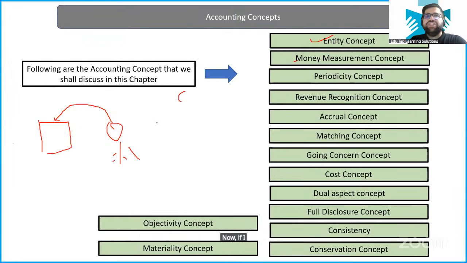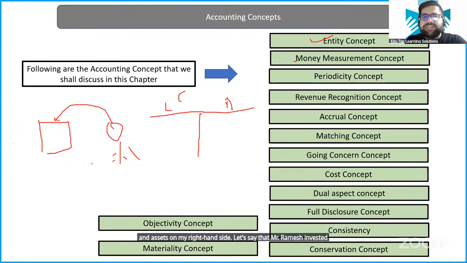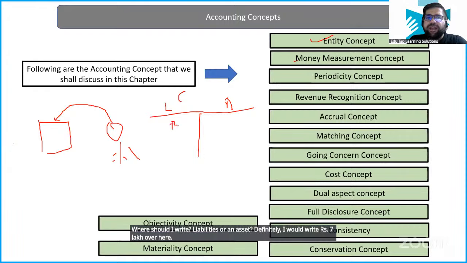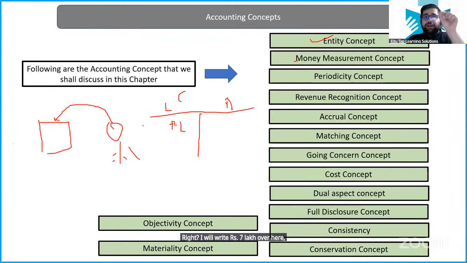Now, if I make a balance sheet, I'm writing just a basic format: liabilities on my left-hand side and assets on my right-hand side. Let's say Mr. Ramesh invested 7 lakh rupees in the business. Where should I write it, on the liability or on the asset side? Definitely I will write rupees 7 lakh over here on the liabilities side, with the tag of capital.